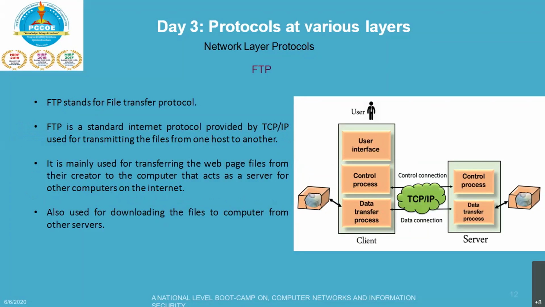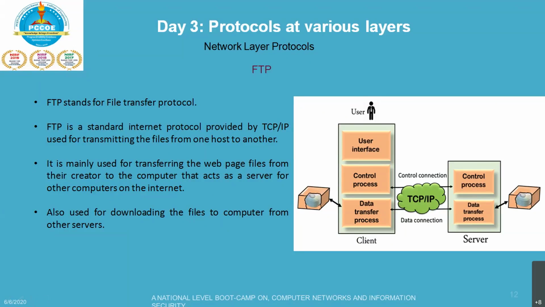Next is FTP, which stands for file transfer protocol. It is a standard internet protocol provided by TCP/IP, used for transmitting files from one host to another host.